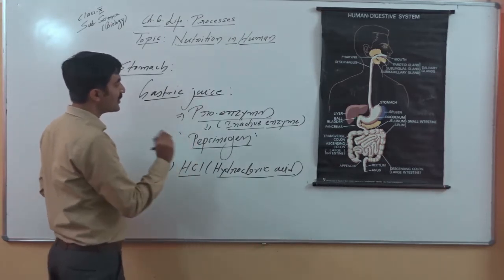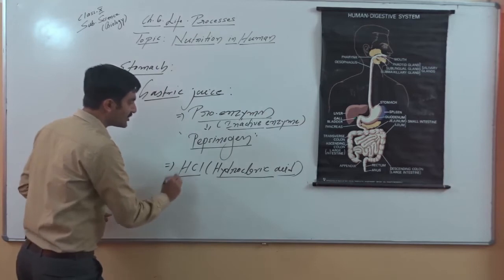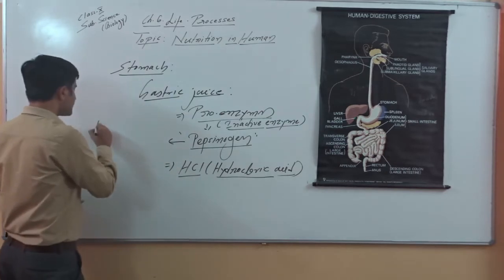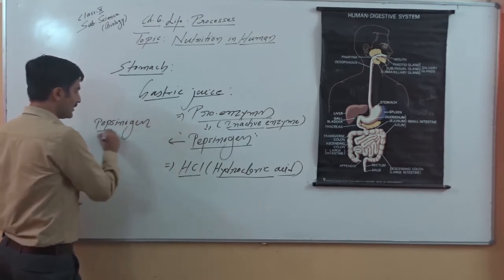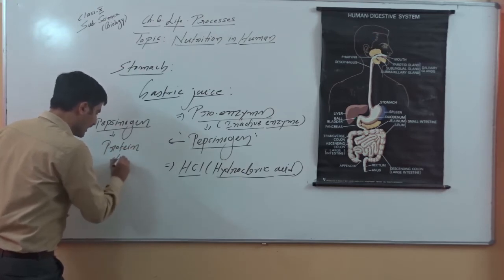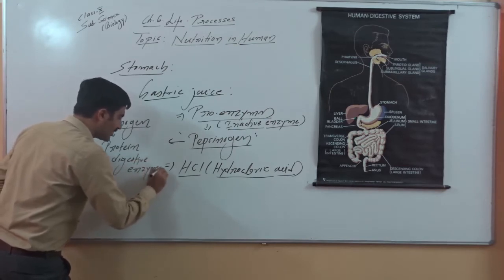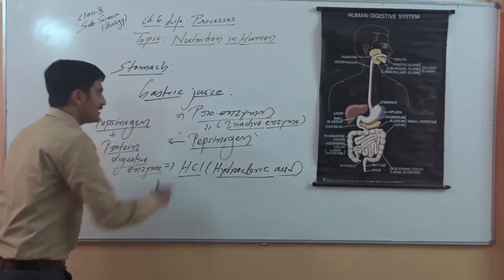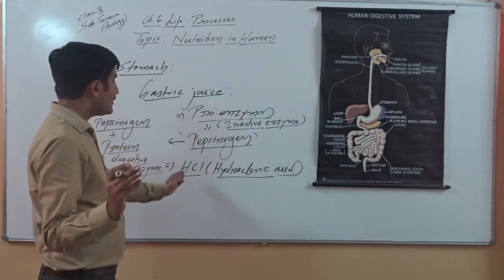So there are two major components we should discuss: proenzymes, part of gastric juice, and the hydrochloric acid. If you look at pepsinogen, as we know, it is a proenzyme, a proteolytic enzyme, or in other words a protein digestive enzyme. All the enzymes are released in the form of proenzymes, like renin in the form of prorenin. Please keep in mind this pepsinogen is converted into the active enzyme pepsin by the hydrochloric acid.